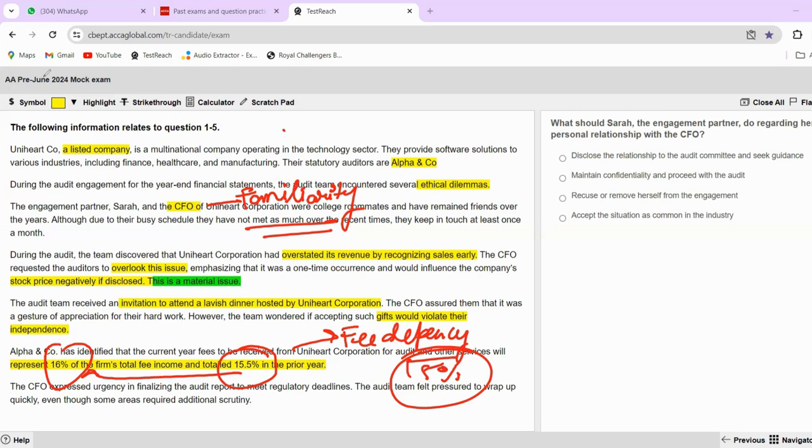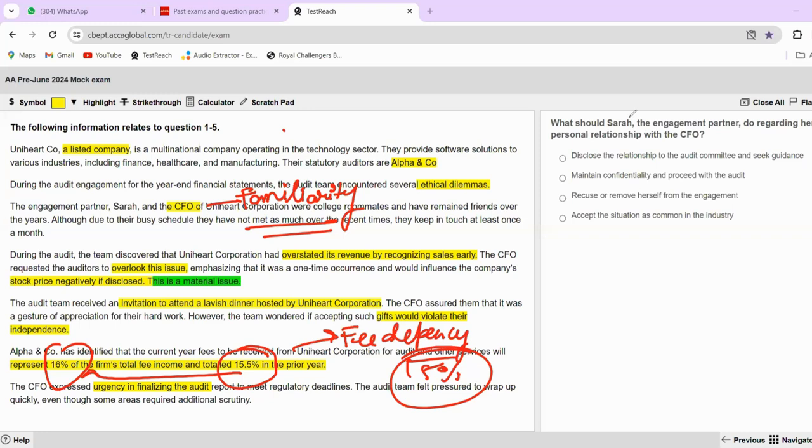So let's read the last paragraph and then we'll move on to the question. The CFO expressed urgency. Again, alarm should ring in your heads. Urgency in the financial audit report to meet regulatory deadlines. The audit team felt pressured to wrap up quickly, even though some areas require additional scrutiny. So similarly, this is again your, which threat is it? It is your intimidation threat, right? Okay, so let's read the question first now. Let's move on to the question now.